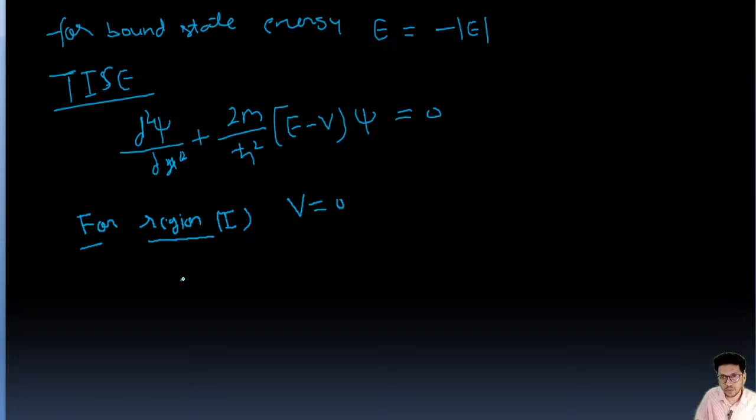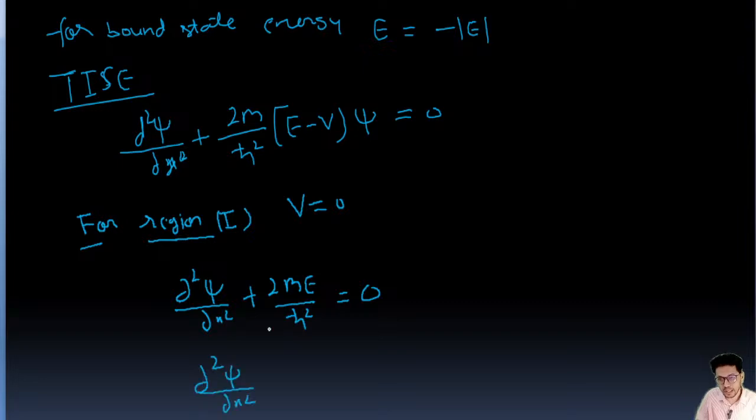So the Schrodinger equation is going to be d2 psi over dx square plus 2mE upon h cut square psi equal to 0.